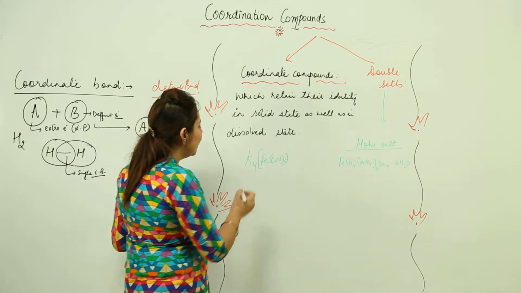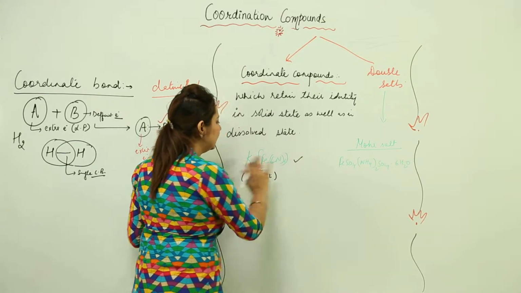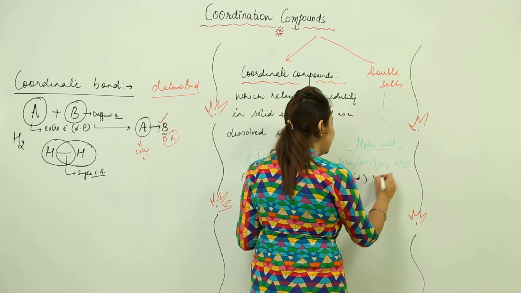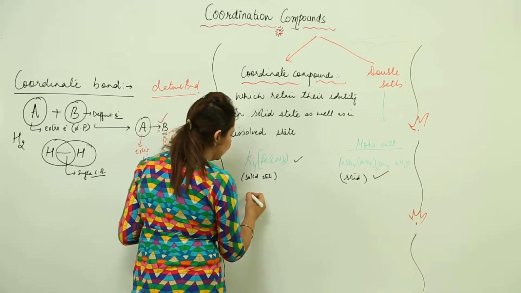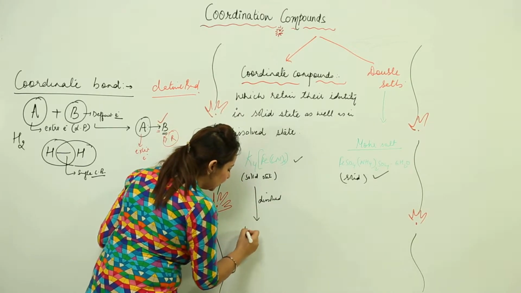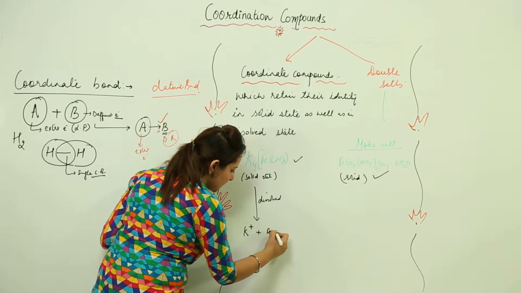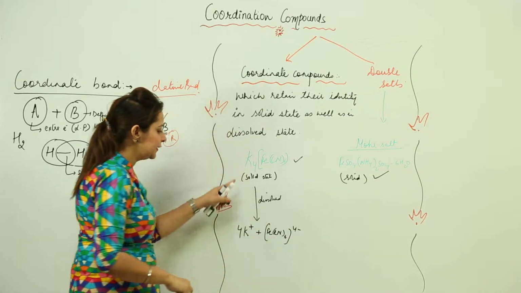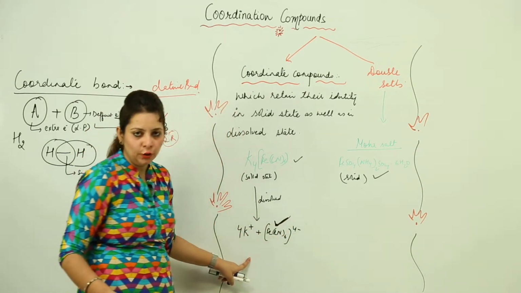So what happens when it is present in a solid state, it retains its identity like this. And when this Mohr salt is present in a solid state, it retains its identity as I wrote. But when this is dissolved in water, it actually gets broken. It gets dissociated like this, but the coordination compound still retains the identity of the complex substance.